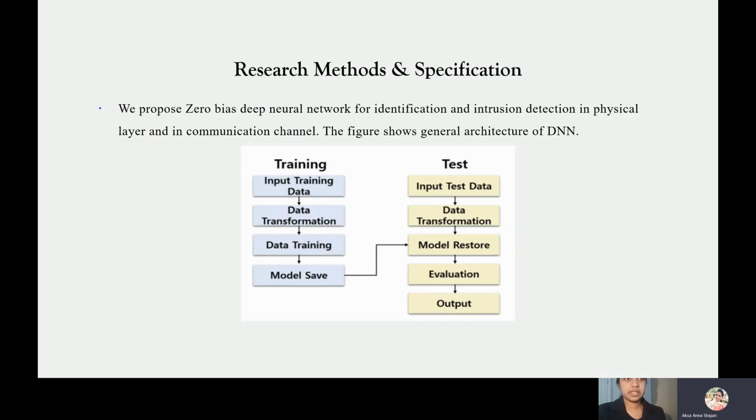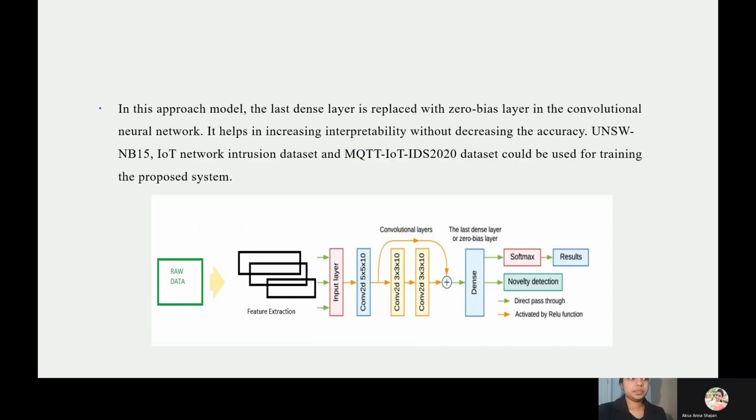Research methods and specification. The following figure shows the general architecture of DNN. Zero bias deep neural network is used for identification and intrusion detection in both physical and communication channels. In this approach, the last dense layer in the convolutional layer is replaced with a zero bias layer.